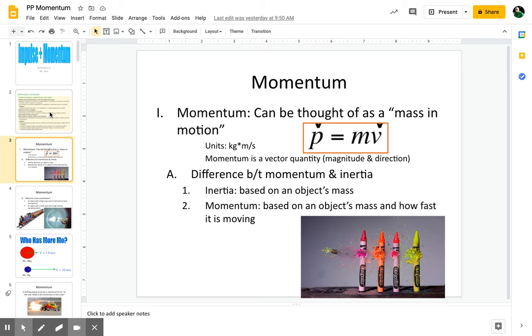There's your assessment statements. So, momentum, and hopefully you've watched the video. You should have watched the Understanding Car Crash video, which will help you out a lot with this. But momentum, which is rho, and I don't know why they use rho, but it's p, rho, equals mv. Okay? The difference between momentum and inertia is that inertia is based upon mass, while momentum is based upon the mass and how fast something is going. So this is the whole idea that a small bullet going super fast is a big deal, other than that little thing going really slow.